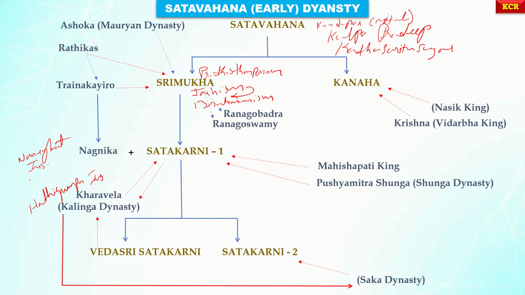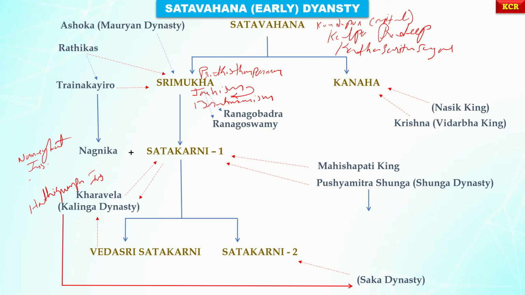And now, coming to Satakarni II and the Pushyamitra Sunga dynasty. Please observe Pushyamitra Sunga's son Agnimitra, who continuously attacked Satakarni I, but they got defeated at the hands of Satakarni I. And now this Agnimitra's son Vasujyestha of the Sunga dynasty.